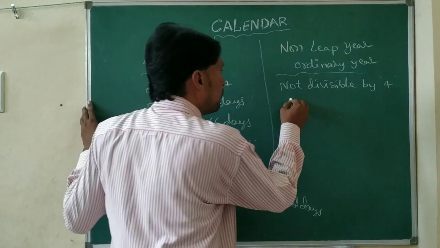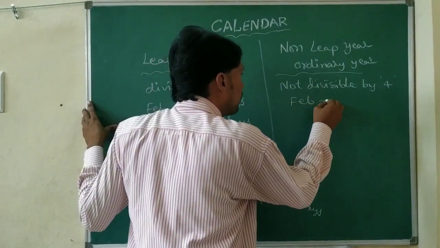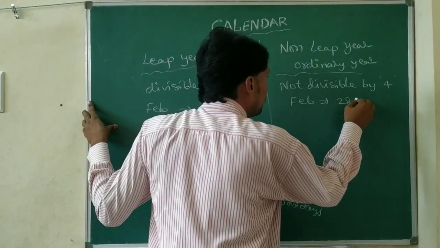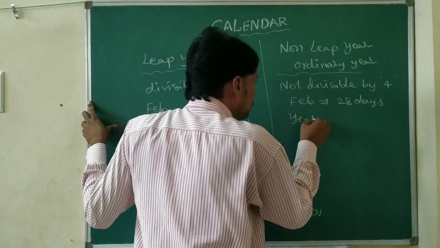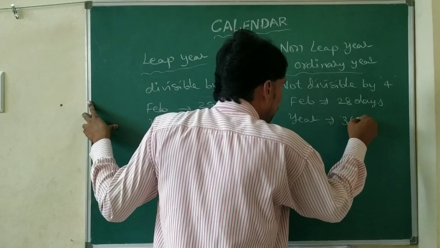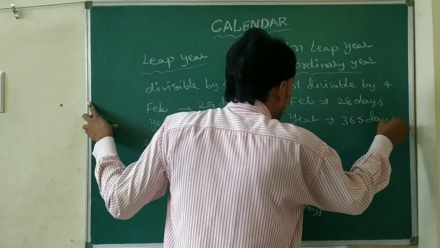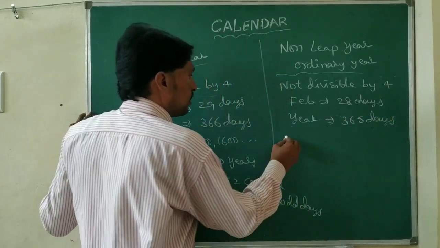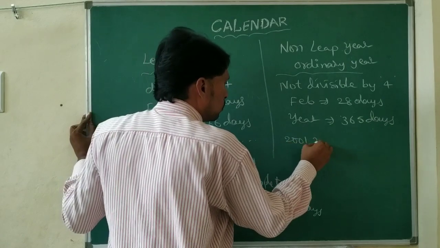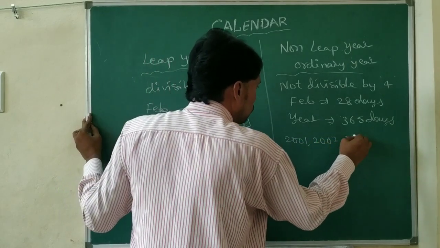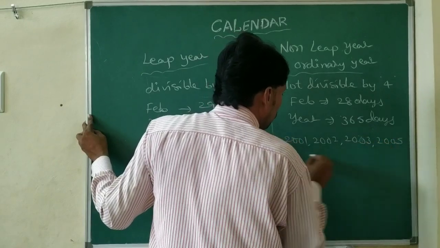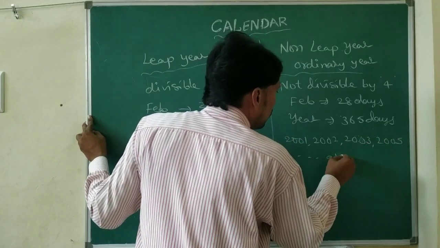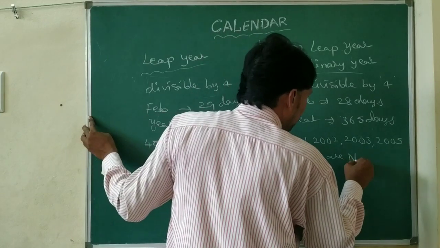In a non-leap year, February has 28 days, and in a year we get 365 days. For example, 2001, 2002, 2003, 2005 and so on are non-leap years.